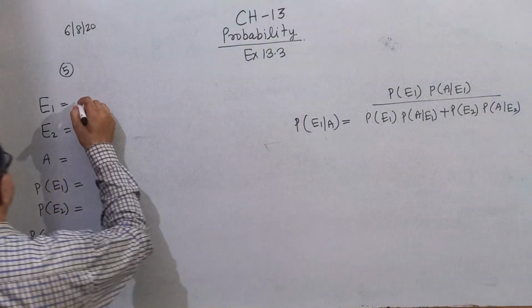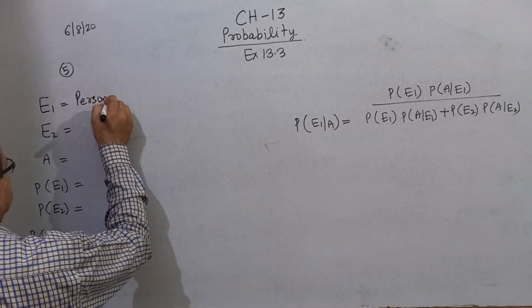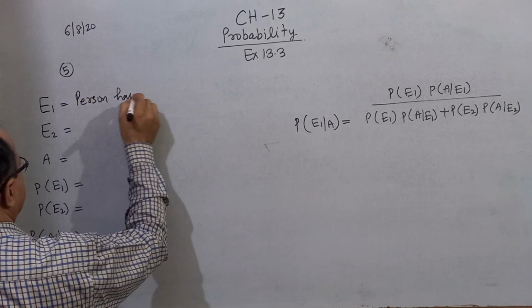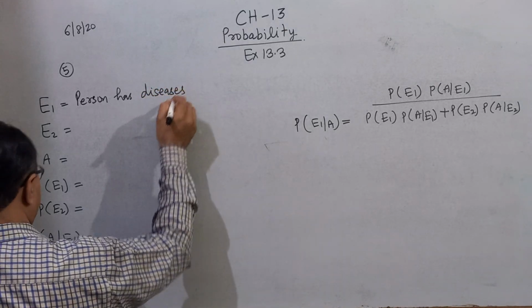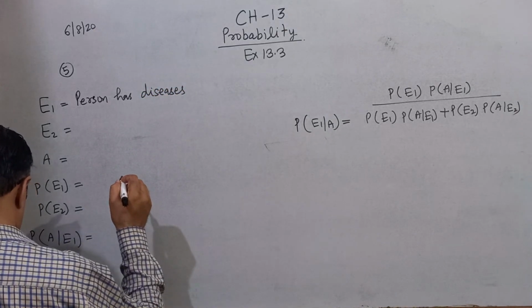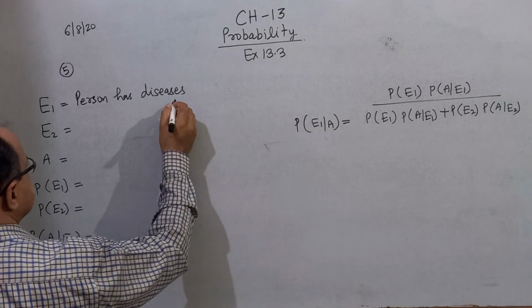The first event: the person has the disease.